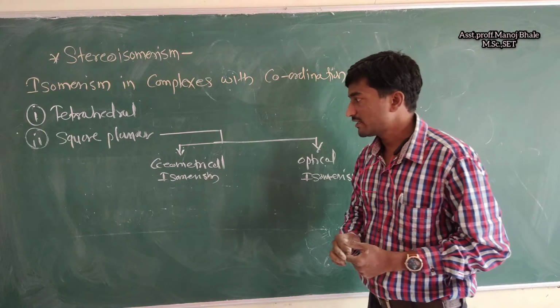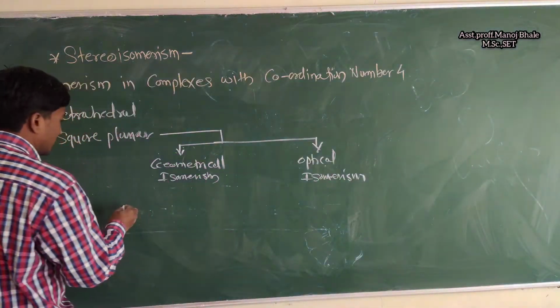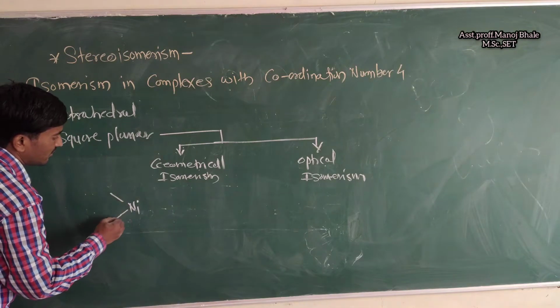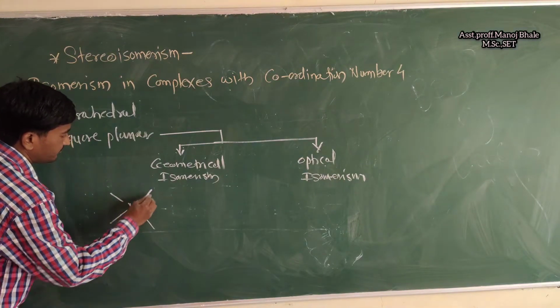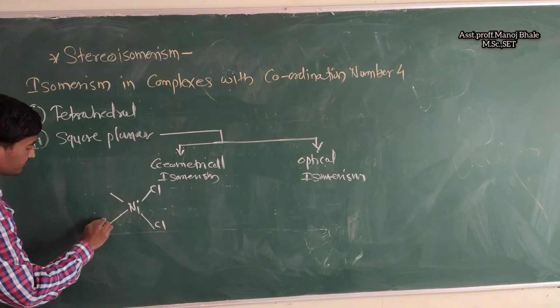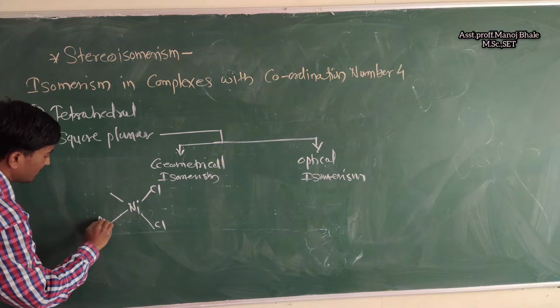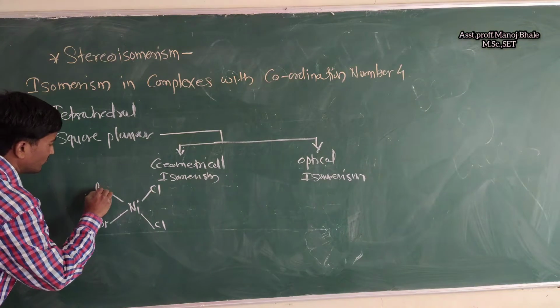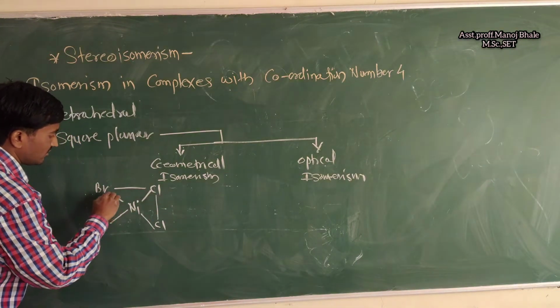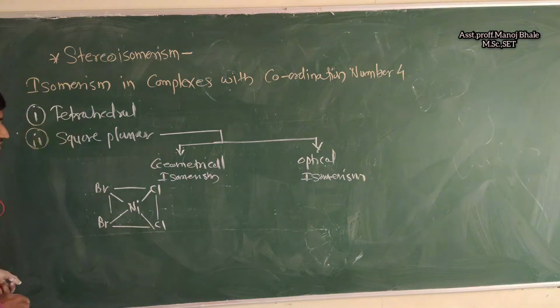Now what about geometrical isomerism? Let's check with one example. For example, I am using nickel, which is surrounded by the ligands Cl, and for example bromine. So this is the square planar structure, and in this square planar structure, this is the cis form.